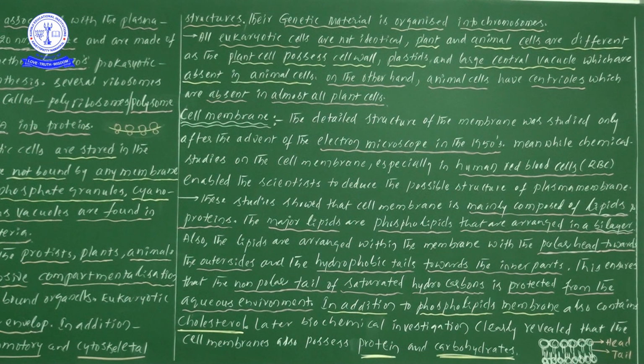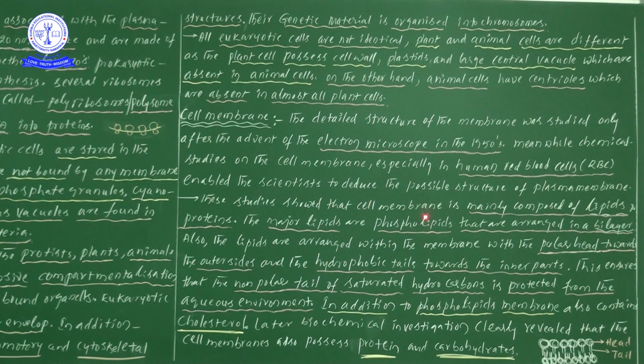They may ask you what the ideal material for studying the cell membrane is: the ideal material for the study of the cell membrane is RBC cells, or human red blood cells. This is an important point, save it. Next, these studies showed that the cell membrane is mainly composed of lipids and proteins. Again an important point. As they started to study, they kept learning one by one continuously.